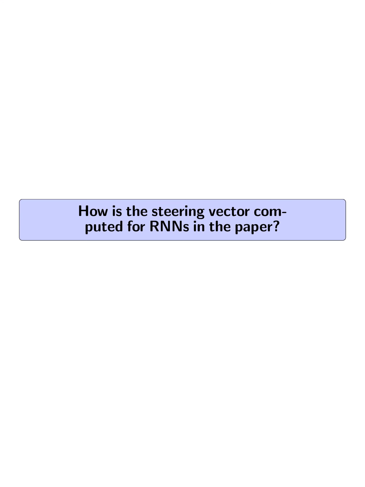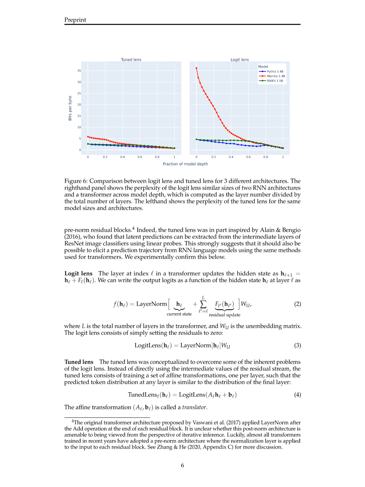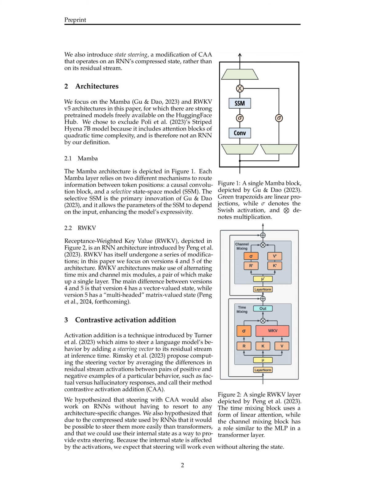How is the steering vector computed for RNNs in the paper? The steering vector for RNNs in the paper is computed by taking the difference in the model's mean activation vector at the position of the answer letter for responses matching a specific behavior and for responses not matching that behavior. This computation is done for each behavior Z and each layer L of the network. The resulting vector, denoted as vec_act_L, is used to steer the RNN model's behavior by adding it to the residual